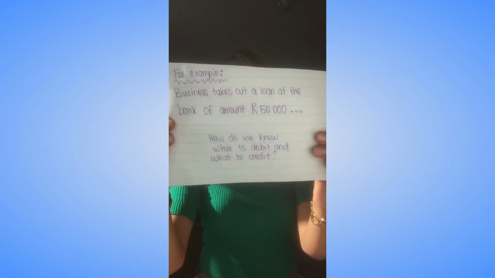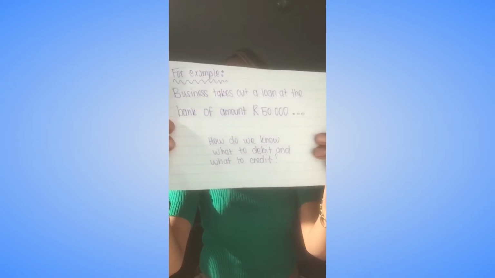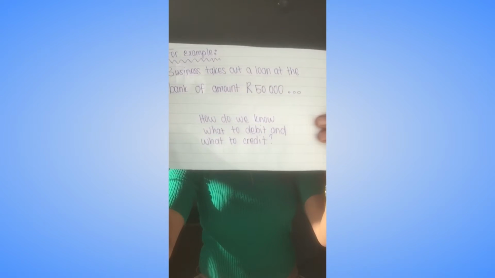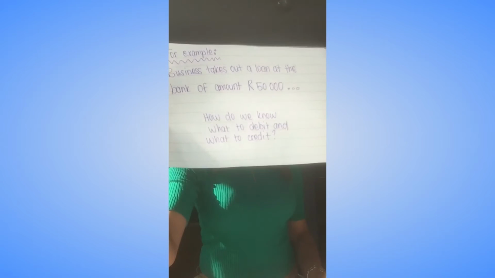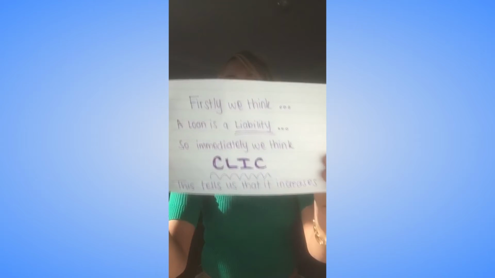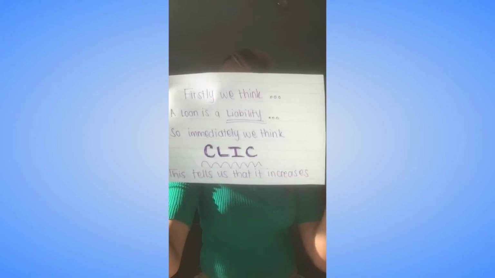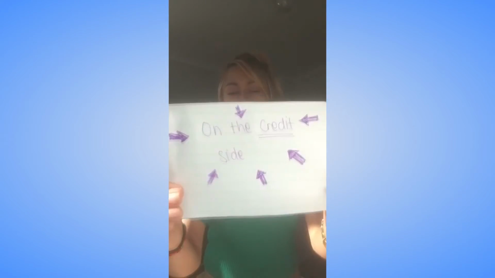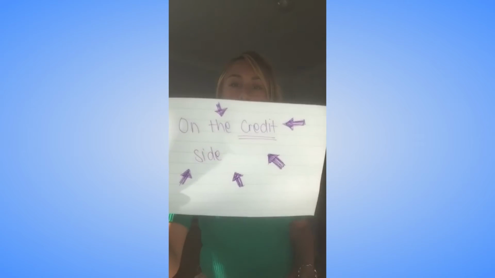For example, a business takes out a loan at the bank to the amount of 50,000 Rand. How do we know what account to debit and what account to credit? Firstly, we have to think: a loan is a liability, and therefore immediately CLIC has to pop into our head. This means that it increases on the credit side of the business's accounts.